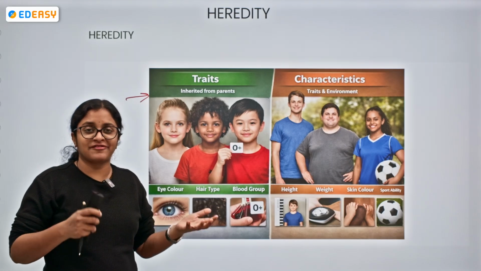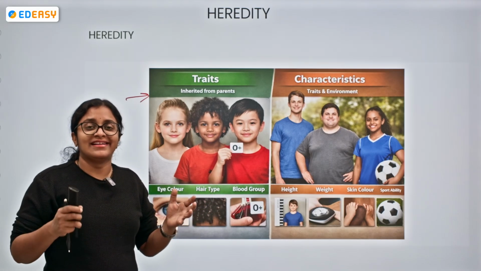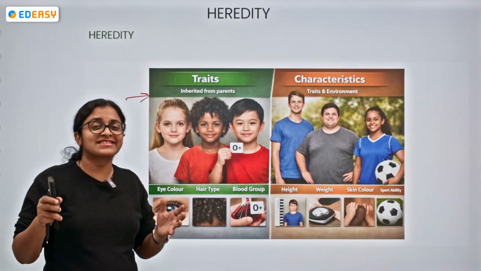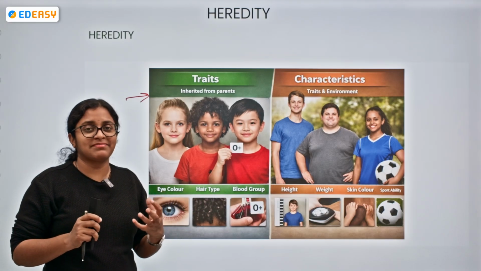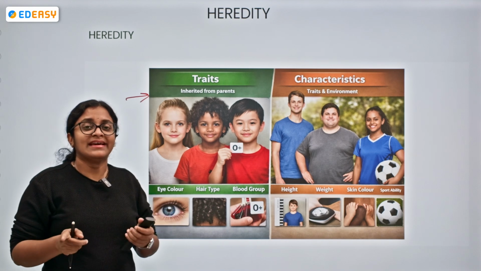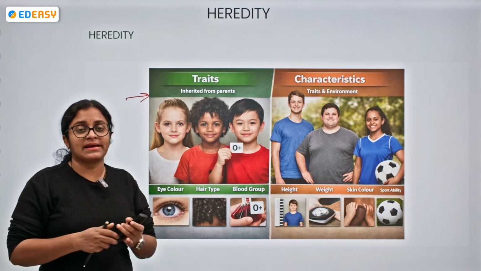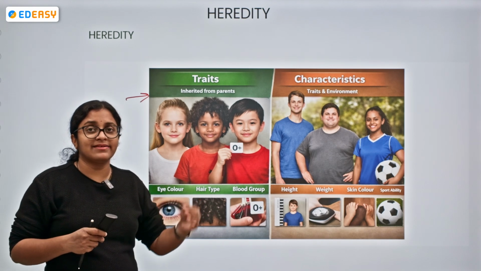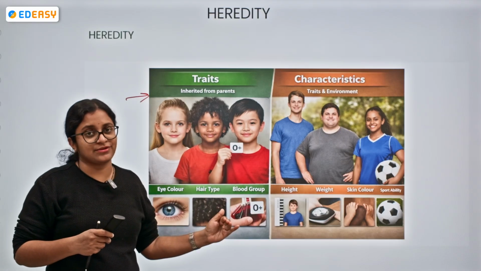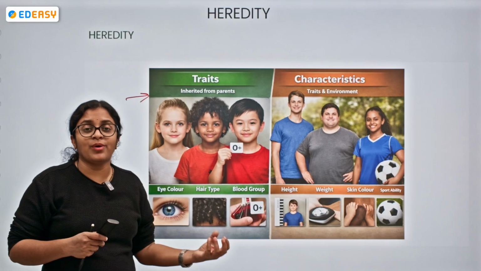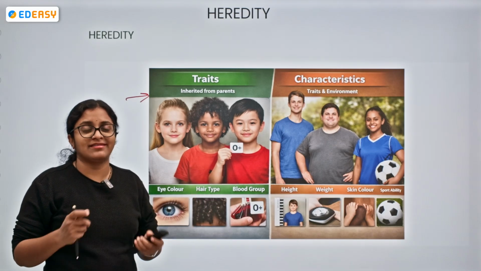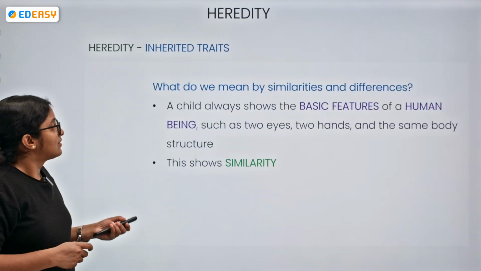No, no, no. If the offspring also wants to learn dance, definitely they need to get skilled by learning dance. Okay, it's not like it is present from birth. No, that trait cannot be passed. So inherited traits are the ones that are passed from one generation to another generation. Acquired traits are the ones that are acquired by a person during the lifetime.